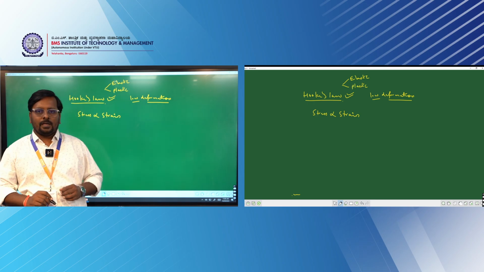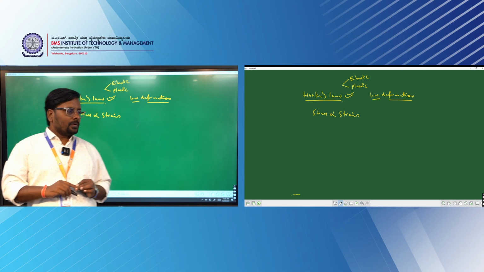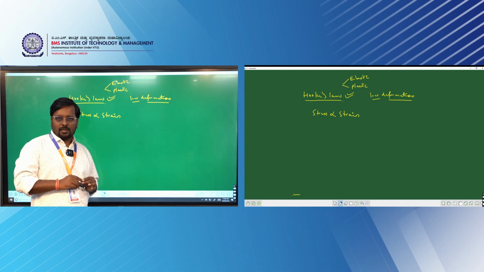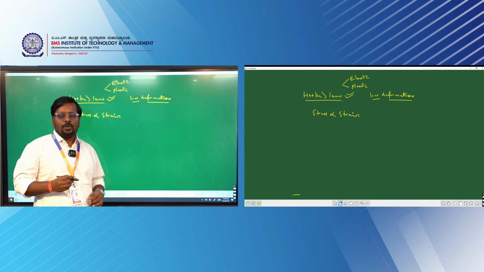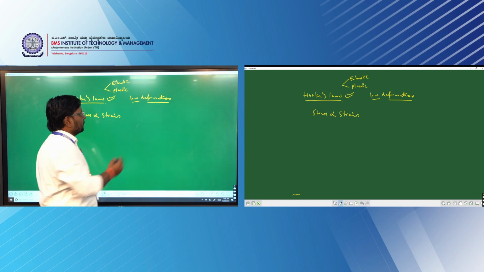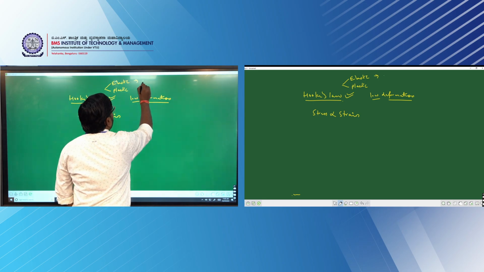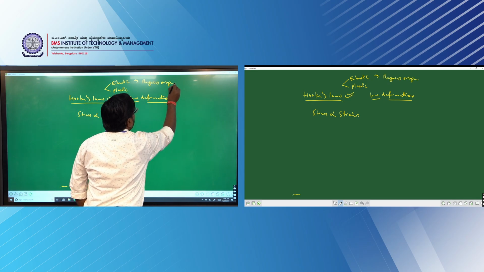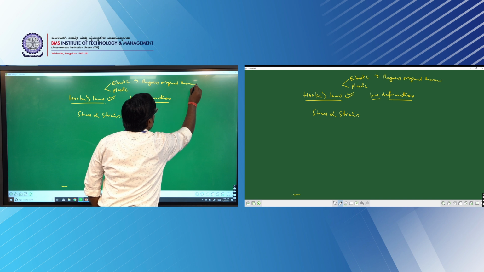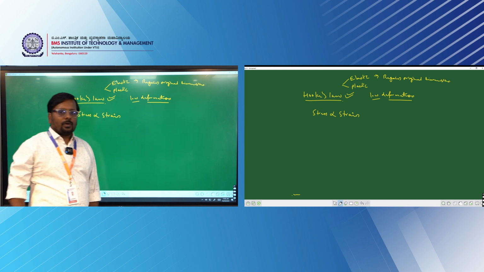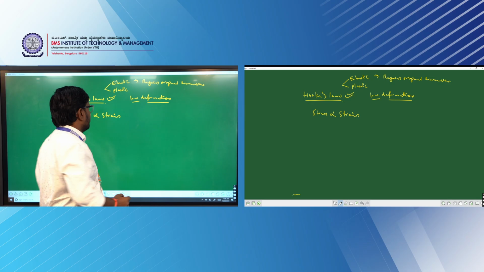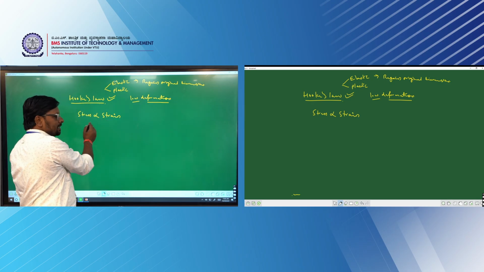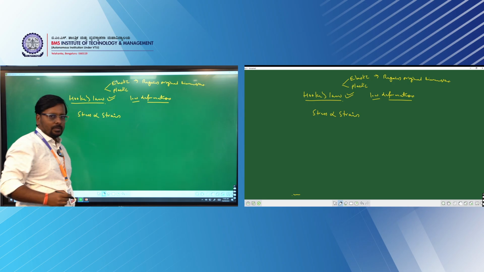We all know that elasticity is about the external applied force. If you remove the external applied force, the body is going to regain its original shape. So the objects regain their original dimensions if you remove the additional external force. Force is nothing but the stress we apply on bodies.